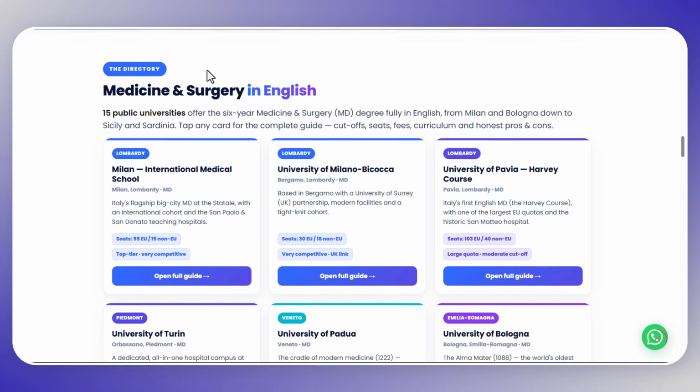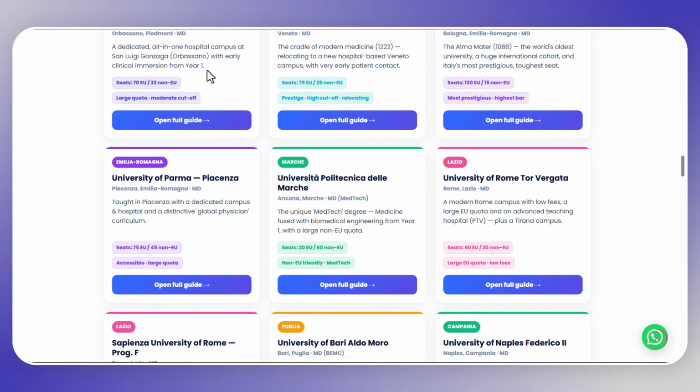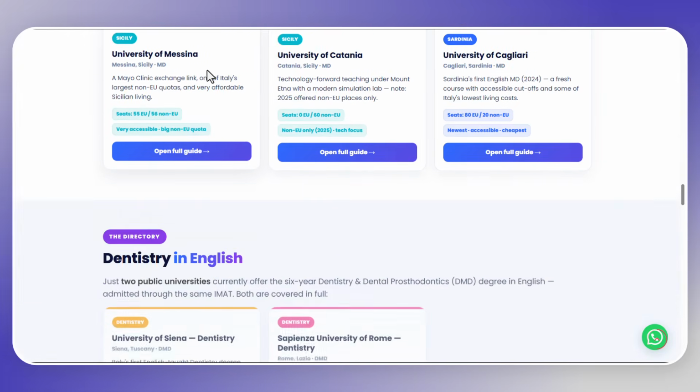In the first part, I will be telling you how these notes are constructed and how to use them, and in the second part, I will explain how you can download them. But the first part is very important, so try to give me your ear. These notes can give you 70 plus scores in your IMAT exam and you can get into your dream medical school in Italy. But for that you have to be a little bit attentive.